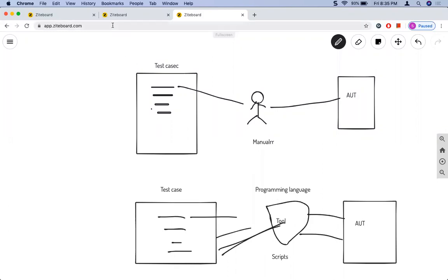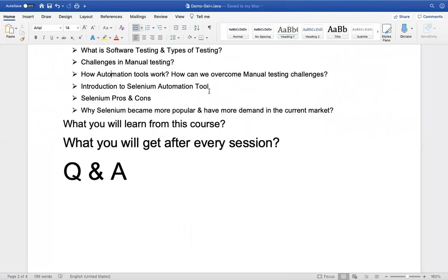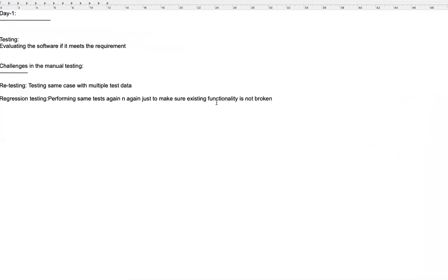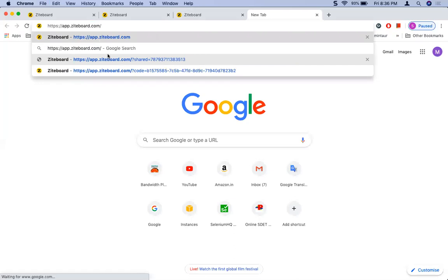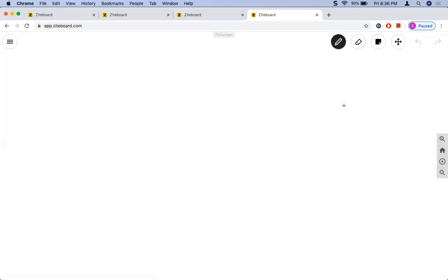Now, how can an automation tool overcome the manual testing challenges? That we'll see. So what were the manual testing challenges? There were retesting and regression testing. Let's see how an automation tool can solve these challenges. Say, for example, retesting. For retesting, you provide the multiple test data in an Excel sheet.